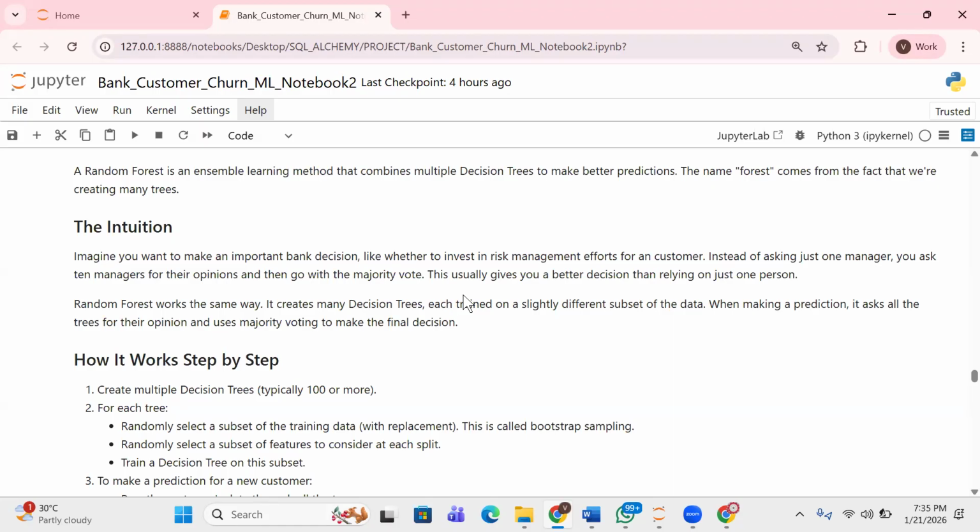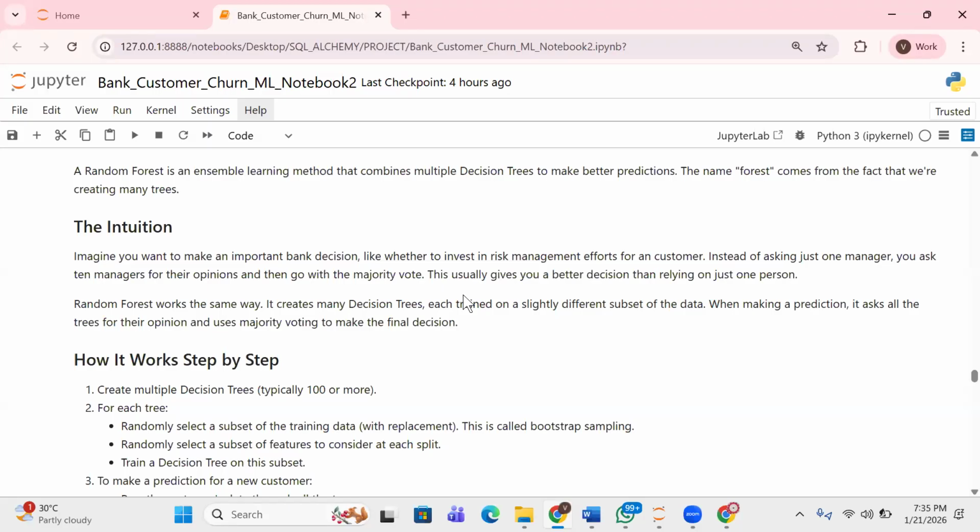You happen to be the one managing the person's account, right? And the person is asking, should I invest in this thing? You want to be sure that you don't give bad advice.